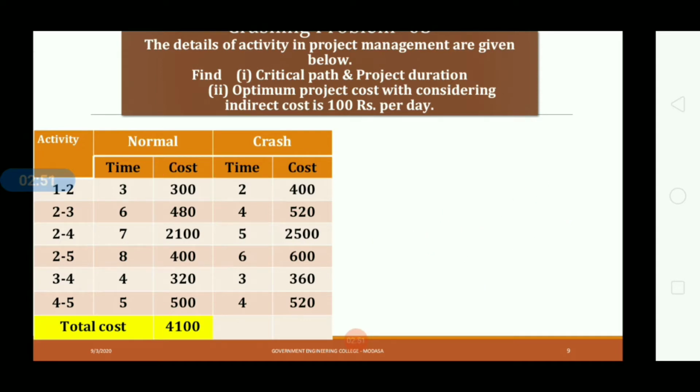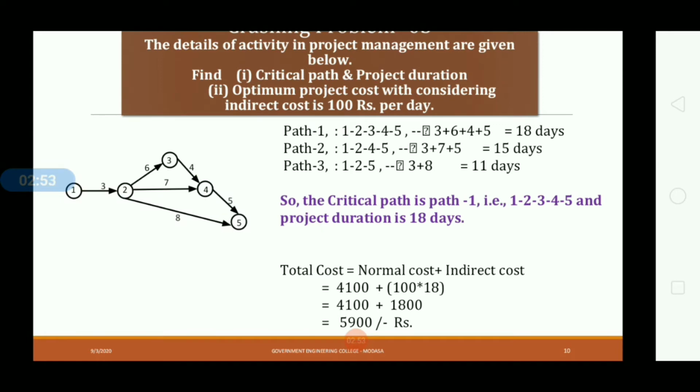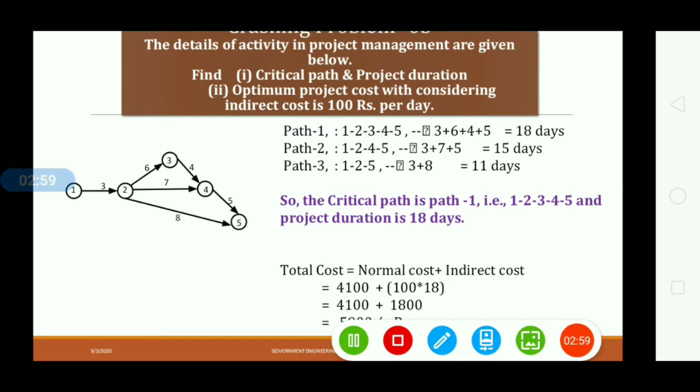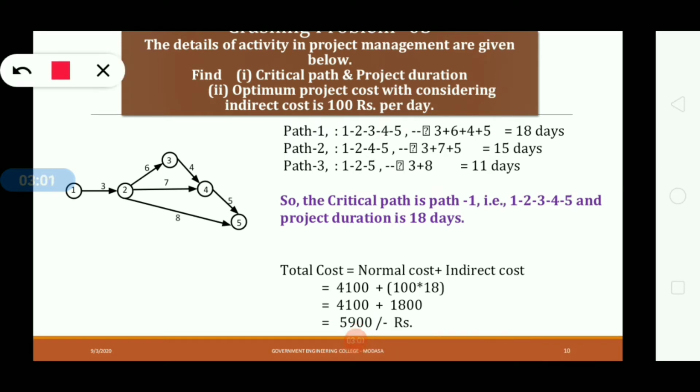So put this value in our equation so that total cost is equal to normal cost plus indirect cost. And the indirect cost is what? Here in the data 100 rupees per day is indirect cost, and our project consume 18 days. So 100 multiply with 18, so 1800 is our indirect cost. So our total cost is 5,900 rupees.